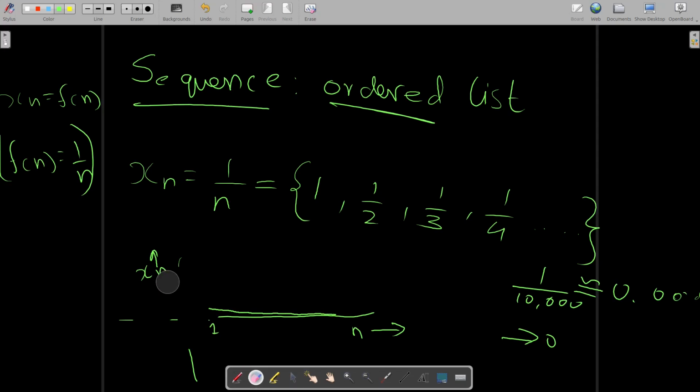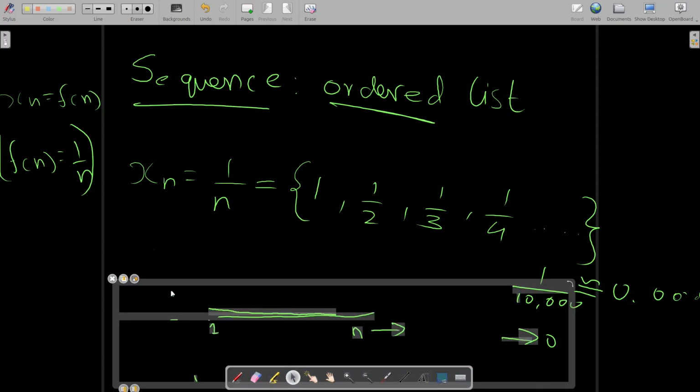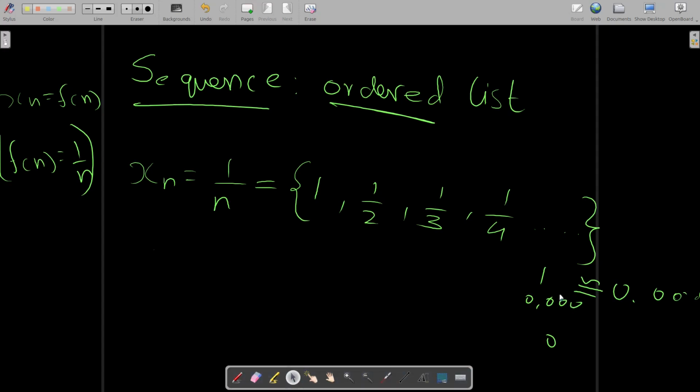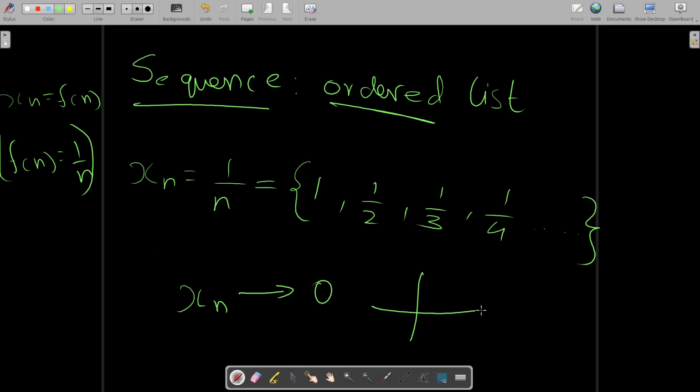I want you to really get this into your mind: when we plot the graph of this sequence, the sequence gets very near to 0, right? So we can say that the graph which looked something like this converges. xn converges to 0.